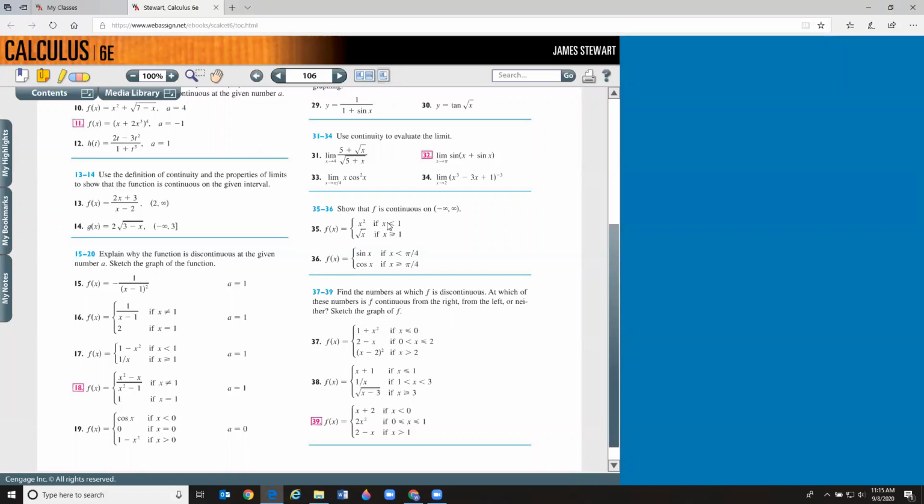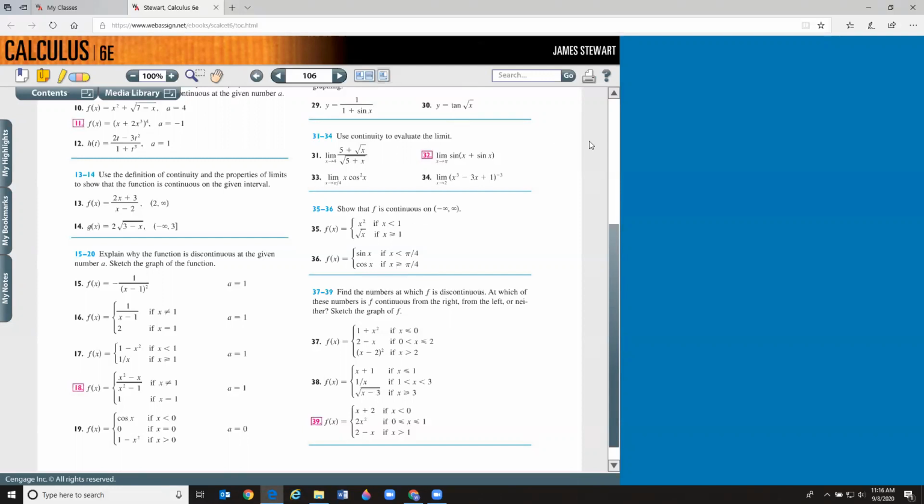And also at 1, x squared is 1, and square root of x is 1. So as you approach 1, it's doing the same thing on both sides. Why is 36 continuous on all real numbers? Sine is continuous, cosine is continuous, and as you come in from the left of pi over 4, and as you come in from the right of pi over 4, the sine of pi over 4 is square root of 2 over 2. The cosine of pi over 4 is square root of 2 over 2. So as you come in from the left, as you come in from the right, the function is doing the same thing on both sides, so you have continuity.